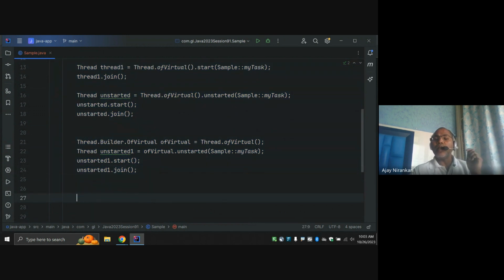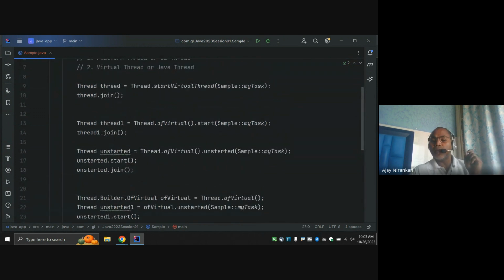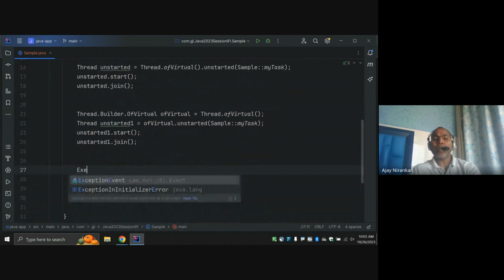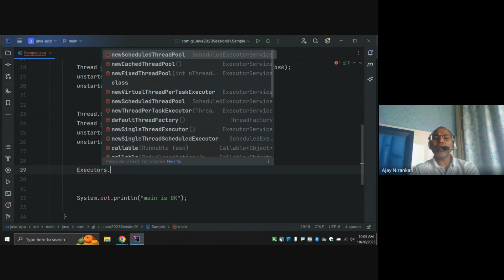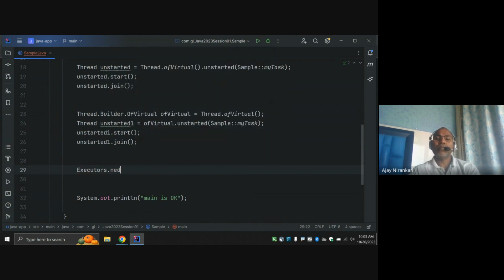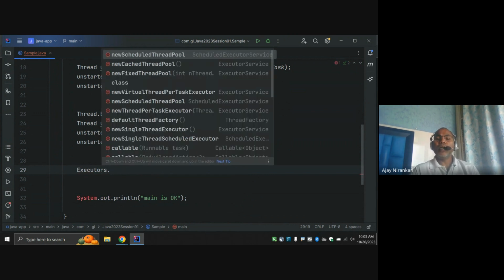Or similarly, whenever you are doing multi-threading, always use the executor service, right? So here our executor service also has a newly added method, Executors.newVirtualThreadPerTaskExecutor. Notice here, virtual thread.